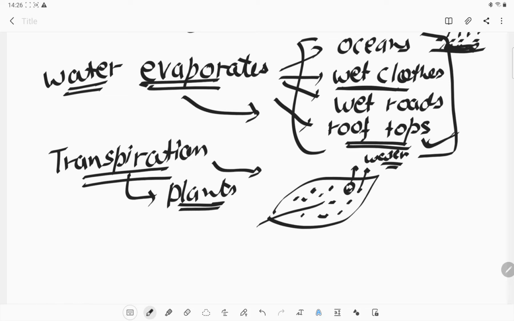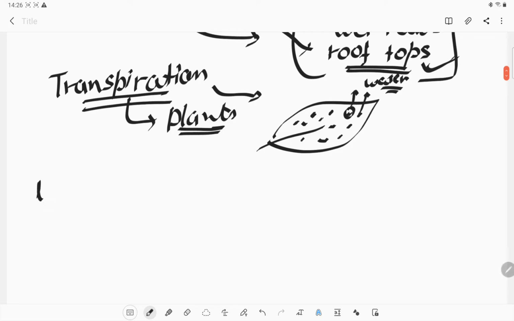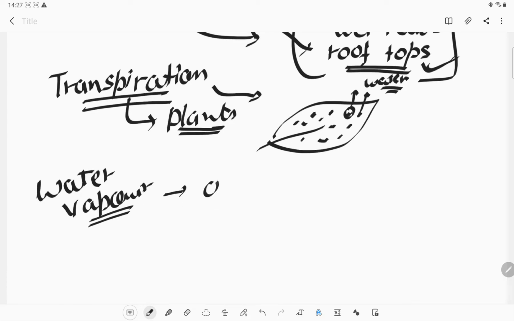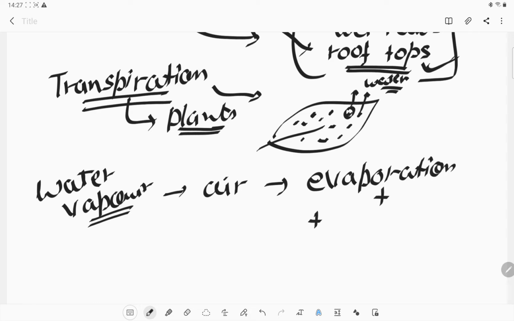So water vapors enter the air through the process of evaporation, or the other process, transpiration, which the plants do.